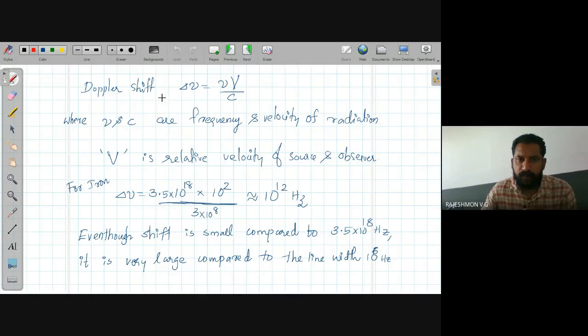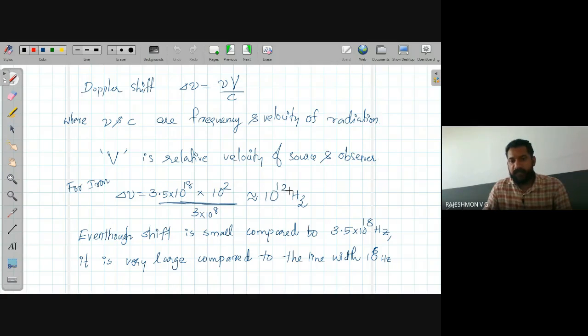And the equation for Doppler shift is delta nu equals nu v divided by c, where nu and c are the frequency and velocity of the gamma ray radiation. That is, c is 3 into 10 to the power 8, the velocity of electromagnetic radiation. V is the relative velocity between source and observer. If you calculate this Doppler shift for iron, you will get it as 10 to the power 12 hertz.